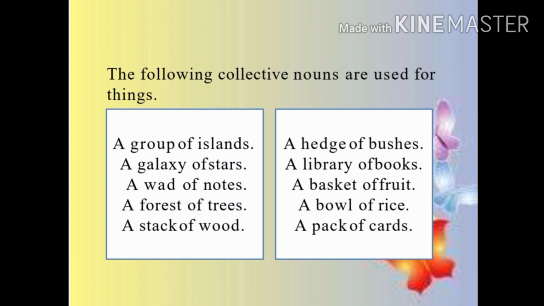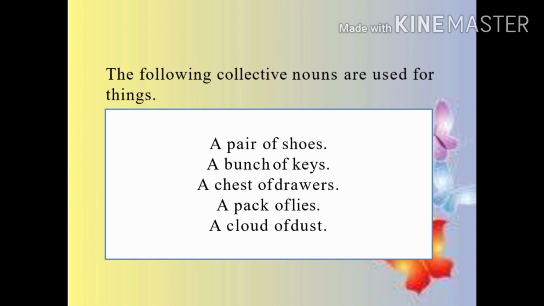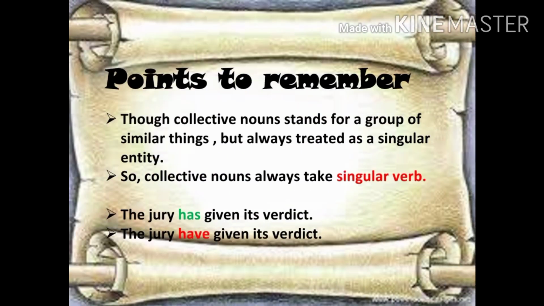Now we have another list that is also used for things, like a pair of shoes, a bunch of keys, that is a very common one, a chest of drawers, a swarm of flies, or a cloud of dust, etc. And this is very important to remember. Though a collective noun stands for a group of similar things, always treat it as a singular entity. Let me make it very clear, it is always counted as singular, and so a collective noun always takes a singular verb. Let's see how. Let's have a look at the examples.